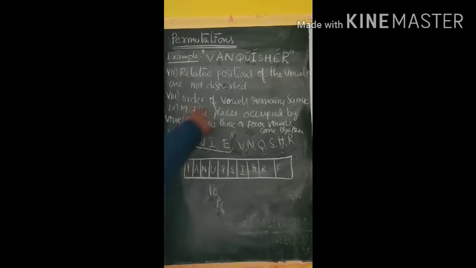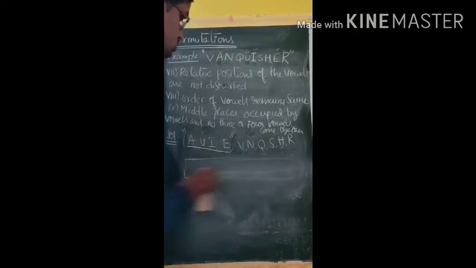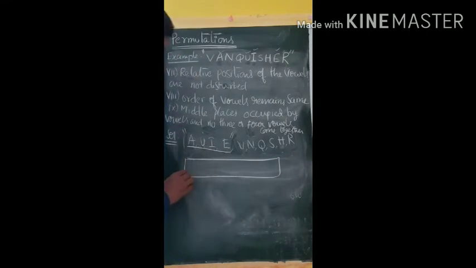Next model. Middle places occupied by the vowels and no 3 or 4 vowels come together. At the same time, no 3 or 4 vowels come together. That is the question. 1, 2, 3, 4, 5, 6, 7, 8, 9.